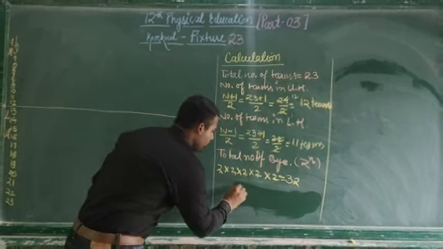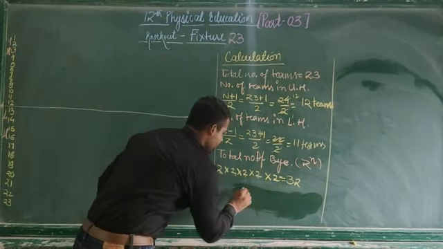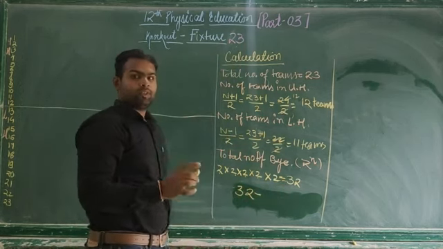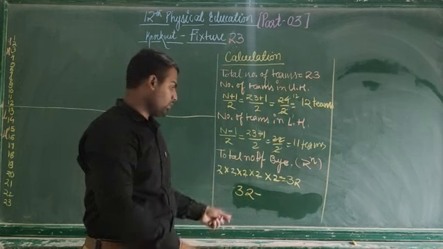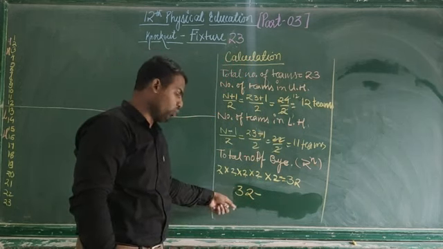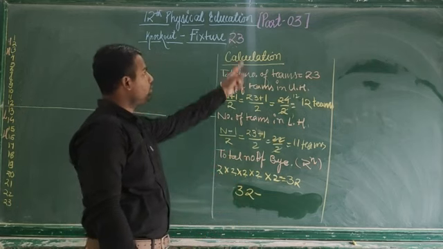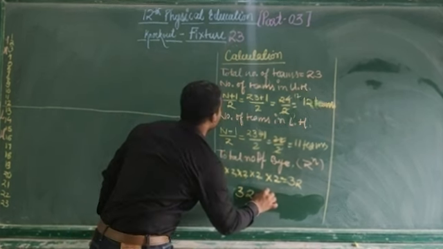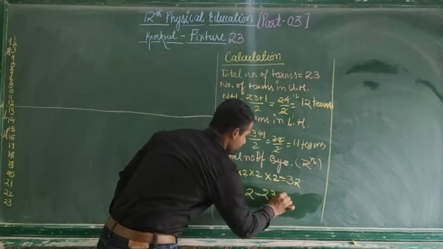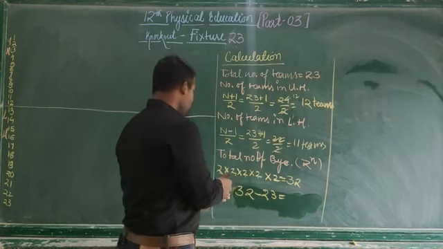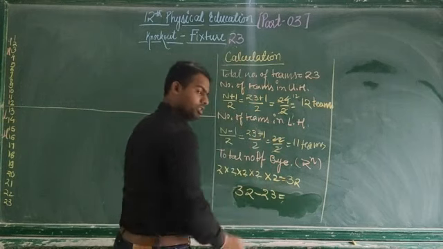What we need to do is minus 32 minus 23. I want to show that this mistake should not be made. So you will have to minus 32 and 23.